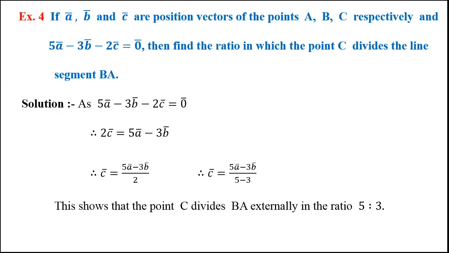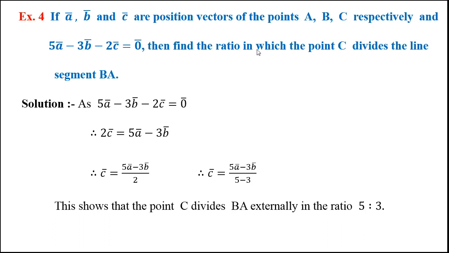Let us discuss this sum also. If A bar, B bar, C bar are position vectors of points A, B, C respectively, and we are given this relation, what is this relation? 5A bar minus 3B bar minus 2C bar is equal to 0 bar.